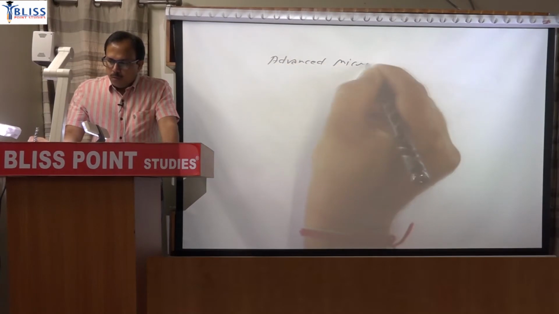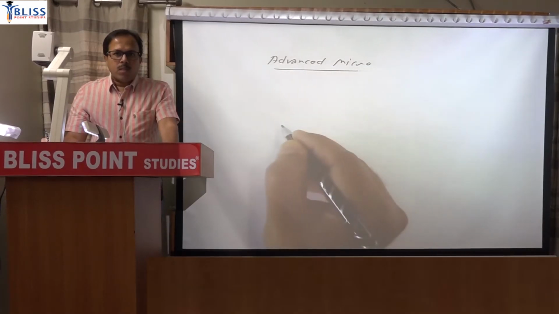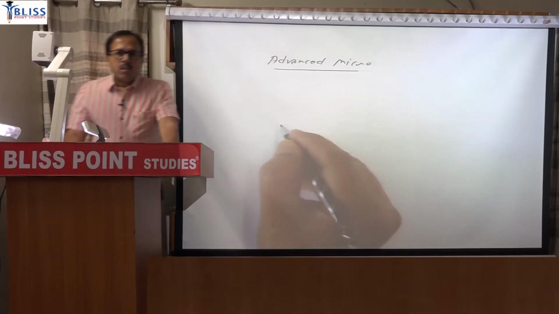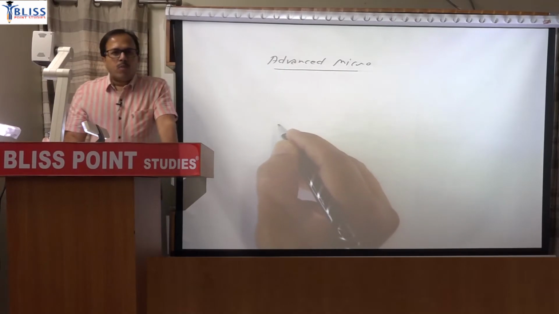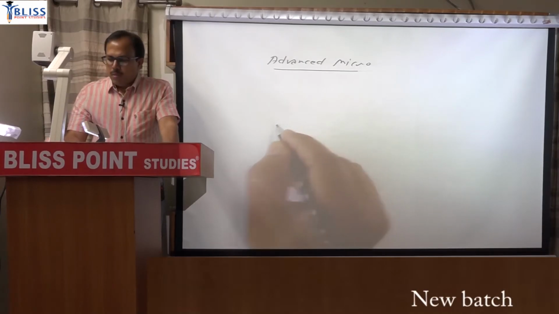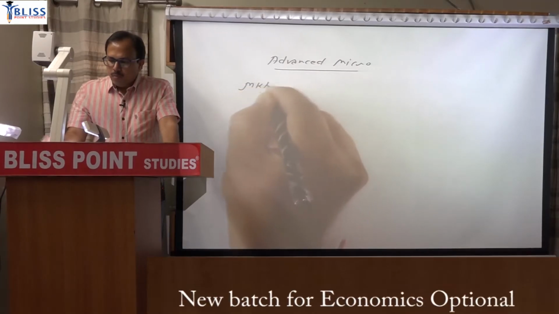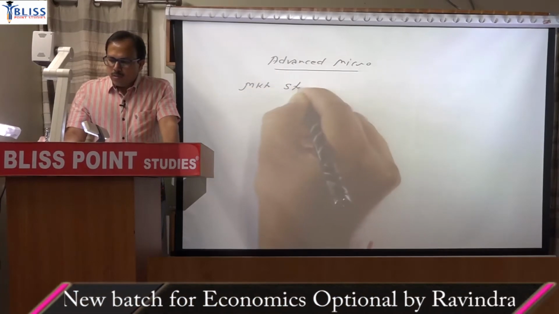Advanced micro. In advanced micro there are 4 subtopics. One is Marshallian value and price determination, second is distribution theories, third one is market structure, and fourth one is welfare criteria. So these are the 4 parts. I will be starting this topic with market structure first.